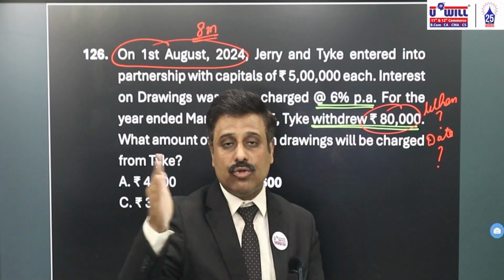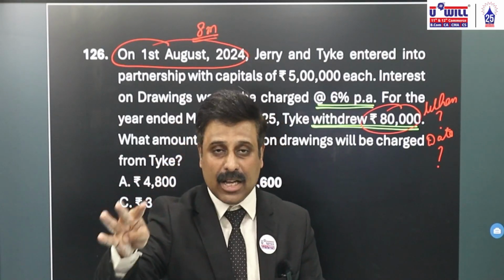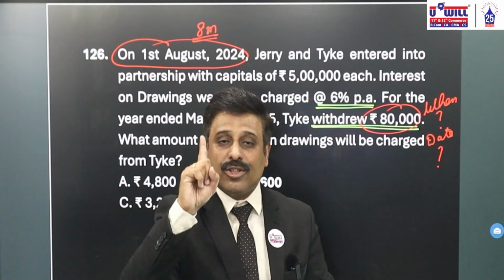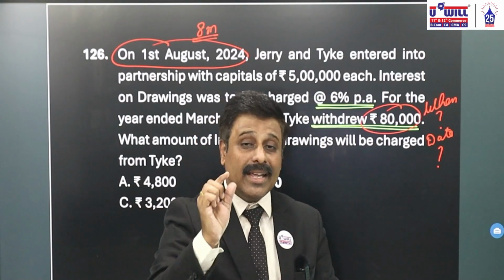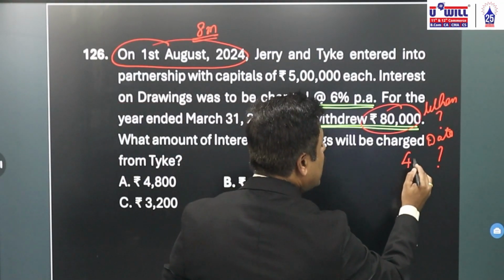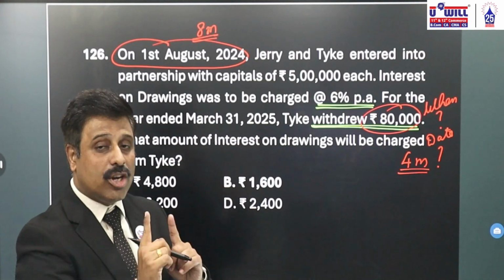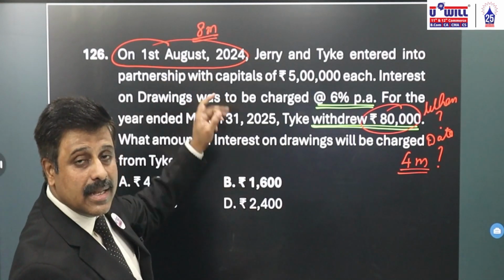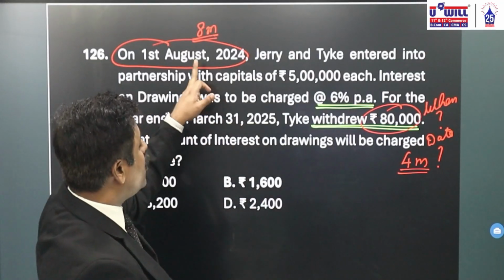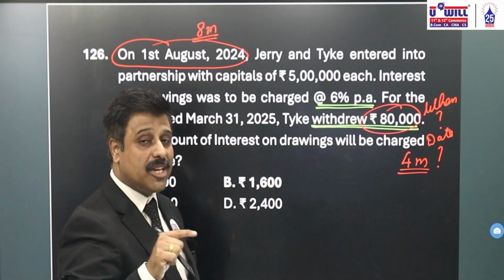So if August to March is 8 months, August, September, October, November, 4 months are over. Then 1st December is when we assume he would have withdrawn the money. So December, January, February, March. Instead of 6 months, in this question that average will be equal to 4 months. Why? Because the period is not 12 months, it is only 8 months. Normally in any question we take 6 months, but in this question 8's half will be taken as 4 months. I told you the sample paper has tricky questions.